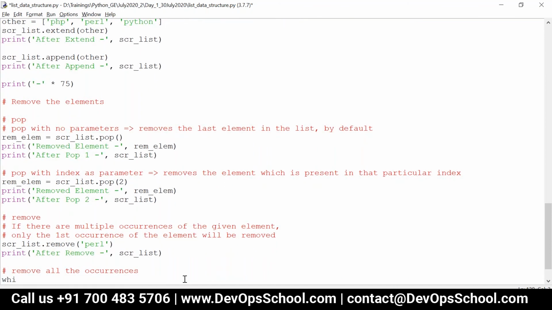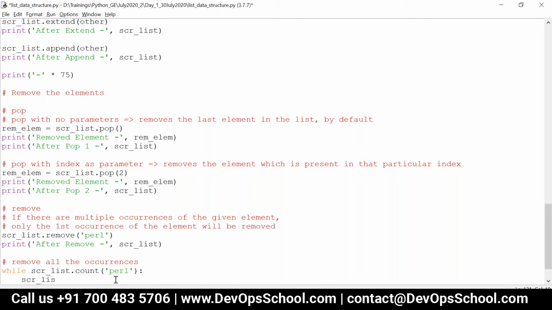So I can say while scr_list.count('Perl'). Whenever you use the count method, it will count the number of occurrences of the particular element. And then I can say scr_list.remove('Perl'). So this loop will be terminated when the count reaches 0. Basically, until count becomes 0, this loop will be executed.